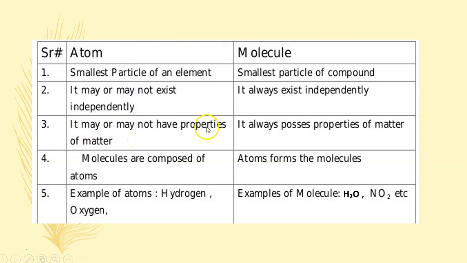Atom may or may not have properties of matter. This we will discuss later. Molecule always possesses properties of matter. Now, molecules are composed of atoms. When atoms come together, molecules are made. Examples of atoms are hydrogen and oxygen. An example of a molecule is, just now we discussed, water, and this is NO2, nitrogen dioxide.